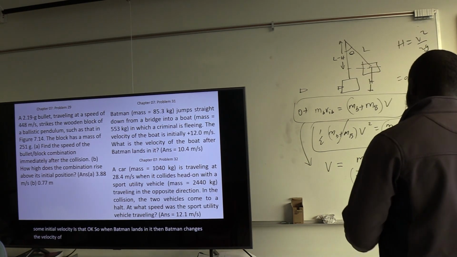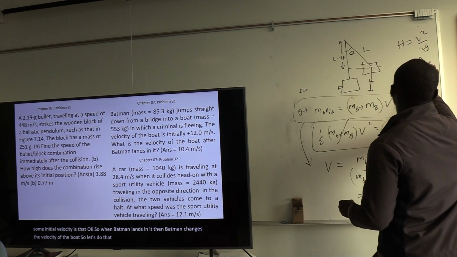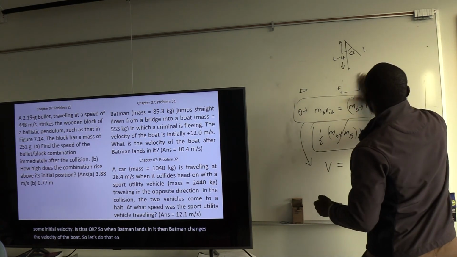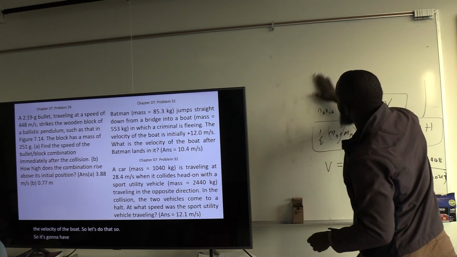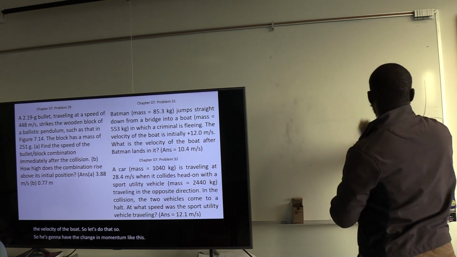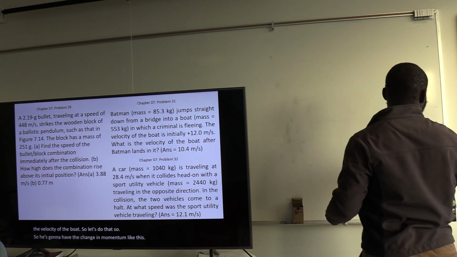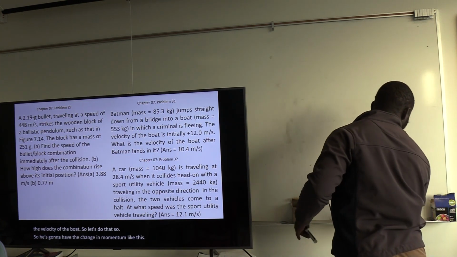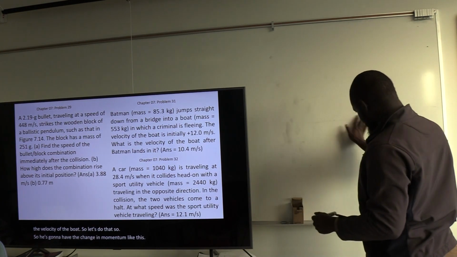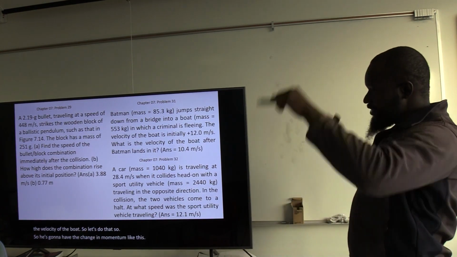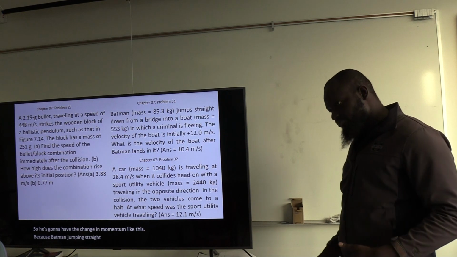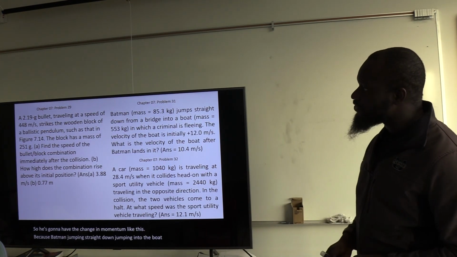So let's do that. So it's going to have the change in momentum like this. Because Batman is jumping straight down into the boat, he has vertical velocity, doesn't have horizontal velocity.